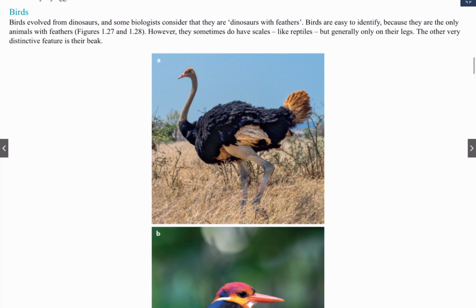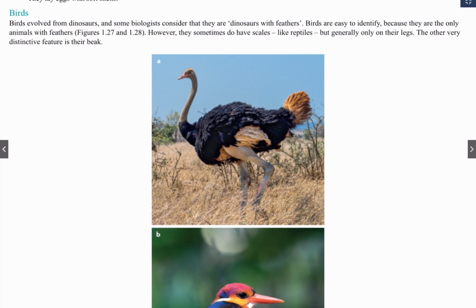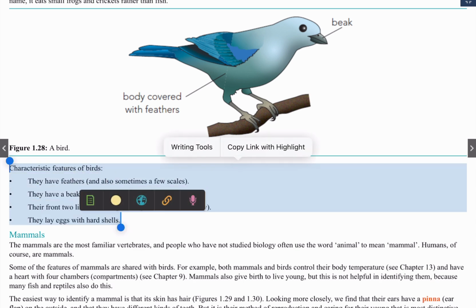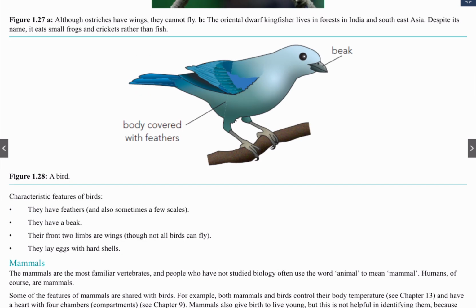So let's see the characteristic features of it. According to the image, we can see the distinctive features of a bird are the beak and the body covered with feathers. Please write down the characteristic features of every group. They have feathers, but not all of them; sometimes they have a few scales.